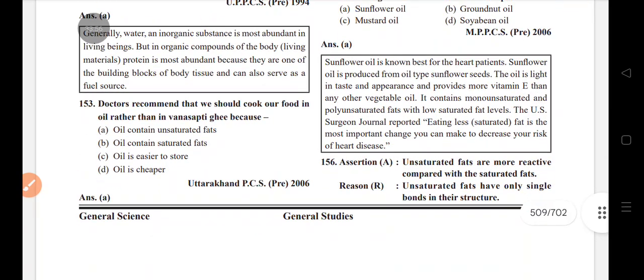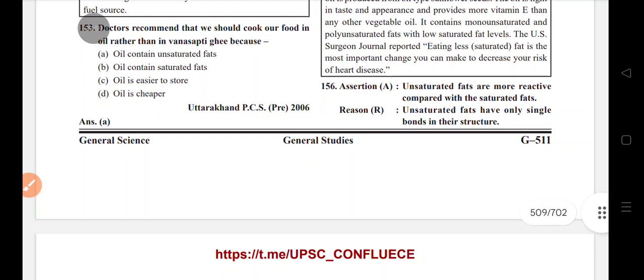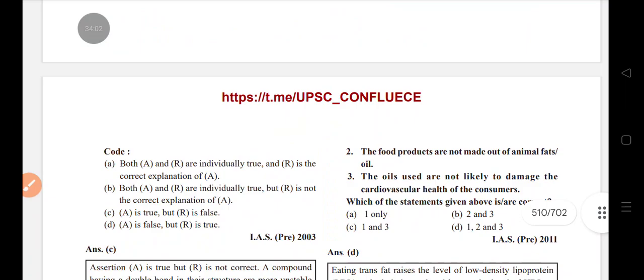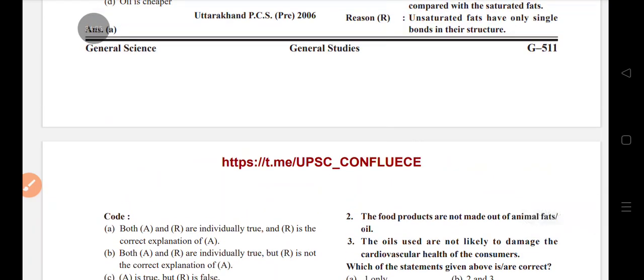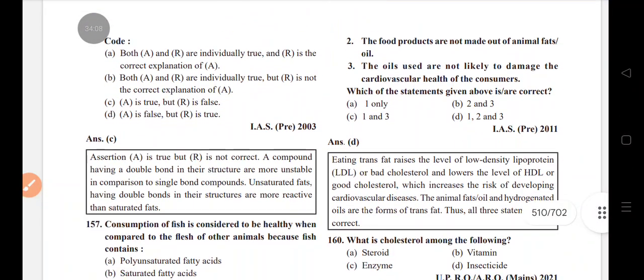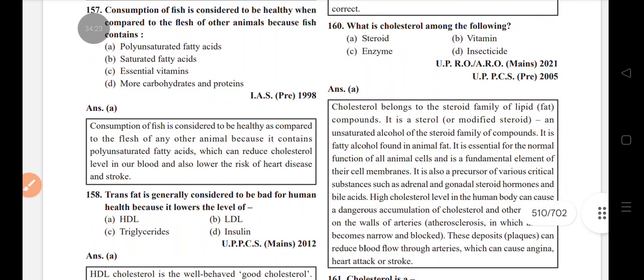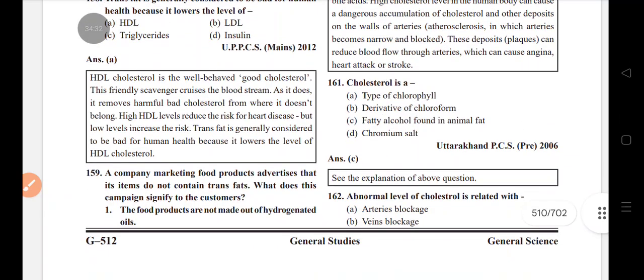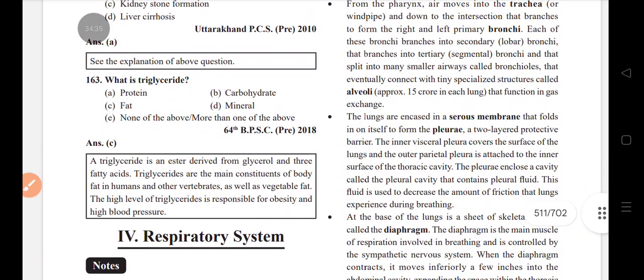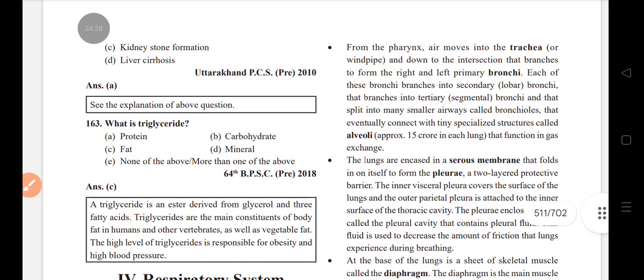Heart patient: sunflower. Unsaturated fats are more reactive compared with saturated fats. Unsaturated fats have double or triple bonds in their structure. Consumption of fish is considered to be healthy when compared to the flesh of other animals because fish contains polyunsaturated fatty acid. Trans fat is generally considered bad for human health because it lowers the level of HDL. A triglyceride is a fat.